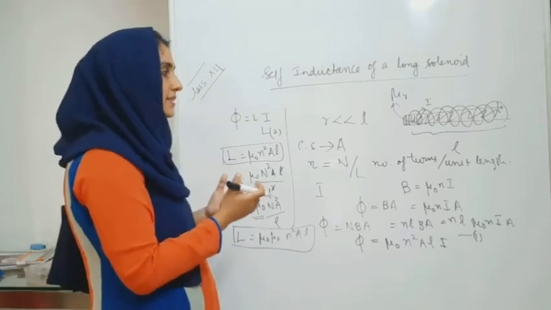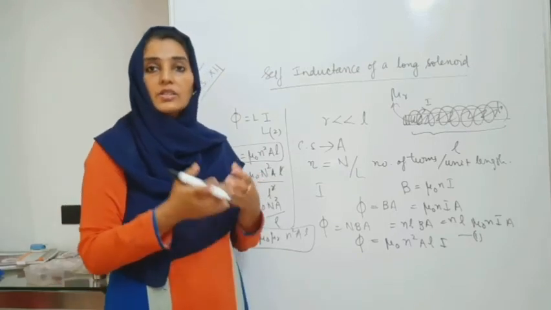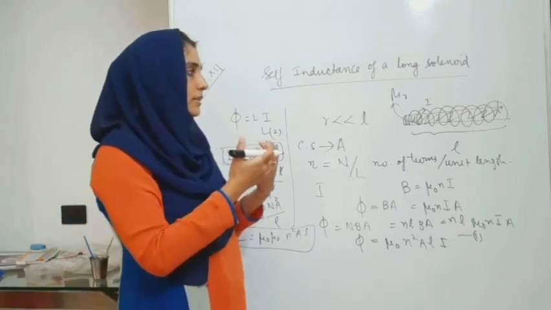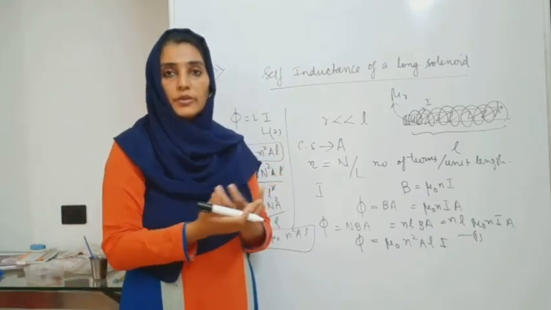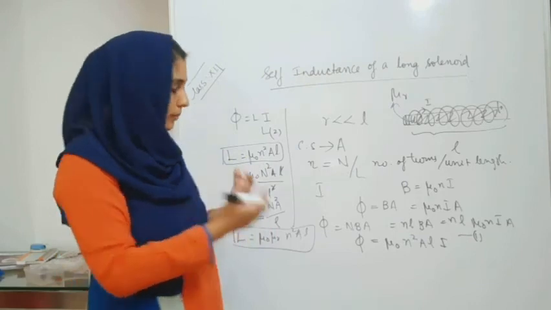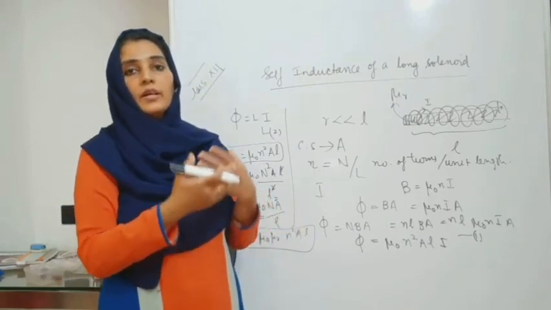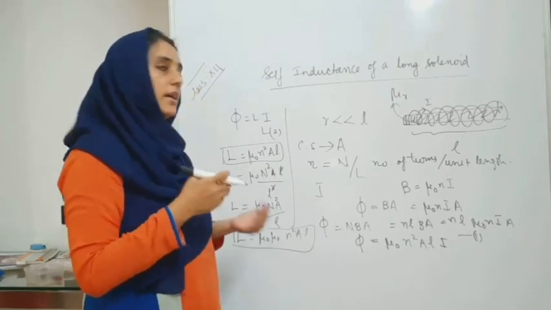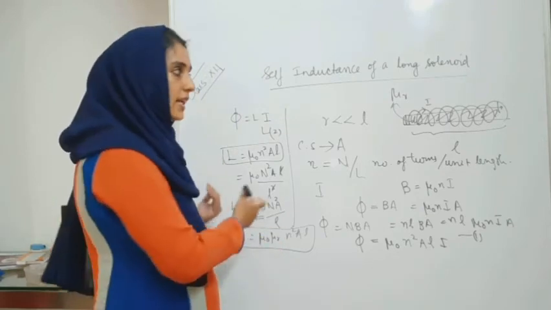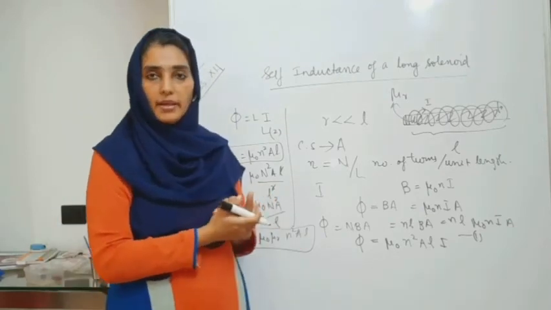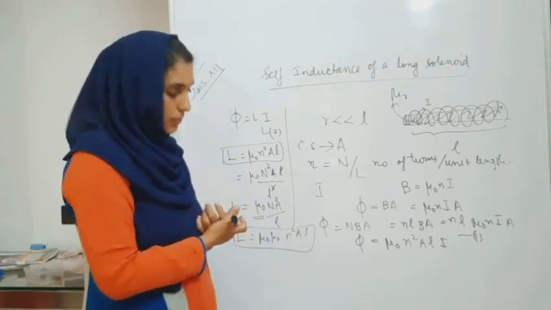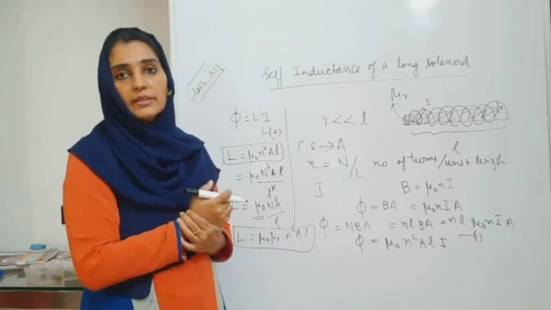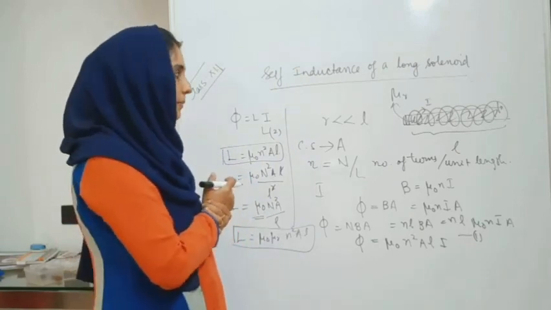That is the reason why we usually use a soft iron core while using solenoids to produce a large magnetic field, and also because the magnetic permeability increases mu r times, and the self inductance is related in the same manner. The self inductance also increases mu r times when the interior of the solenoid is filled with a material of relative permeability mu r.